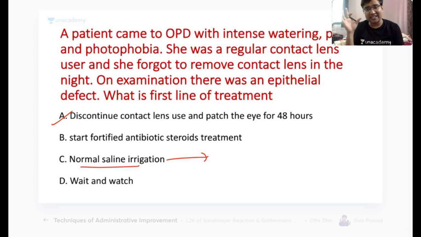You just have to basically patch the eye, and it would remove any blinking movements. And because the blinking movements are removed, within 24 to 48 hours, the epithelium would heal itself, and you can put a lubricant and an antibiotic eye ointment also to prevent any secondary infection. So remember, contact lens should not be worn more than 8 to 10 hours because they can cause epithelial edema, and this is called the Sattler's veil phenomenon.